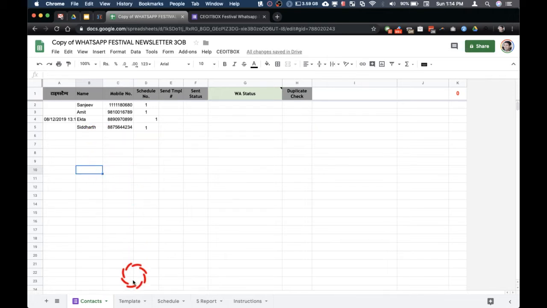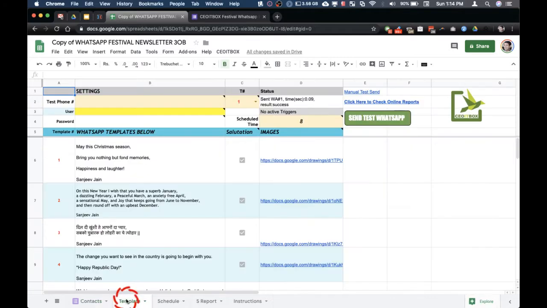Now come to the second part of the sheet. This is where we will need to set up our templates for the messages. And first, before we set up the templates, let me put in the details of the WhatsApp API gateway that we did earlier. We have created a separate video for that. I hope that you've already done that process. In case you haven't, please refer to that particular video for creating the WhatsApp API gateway. And let me put in my details here.